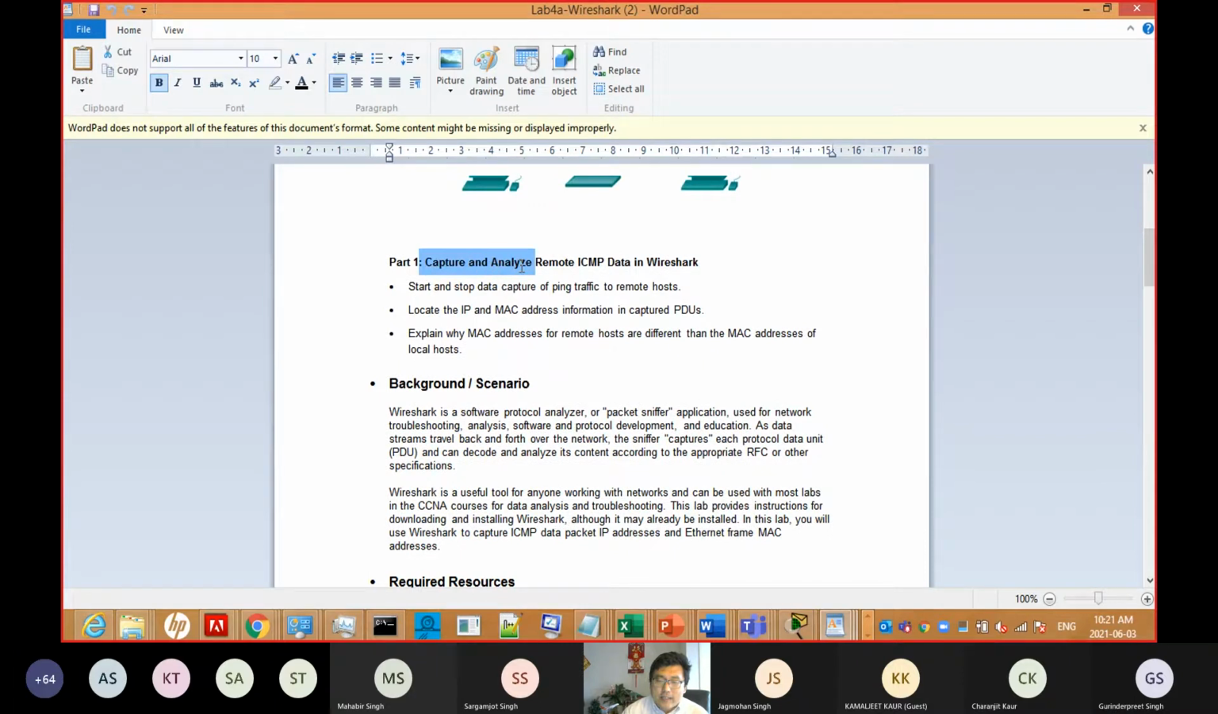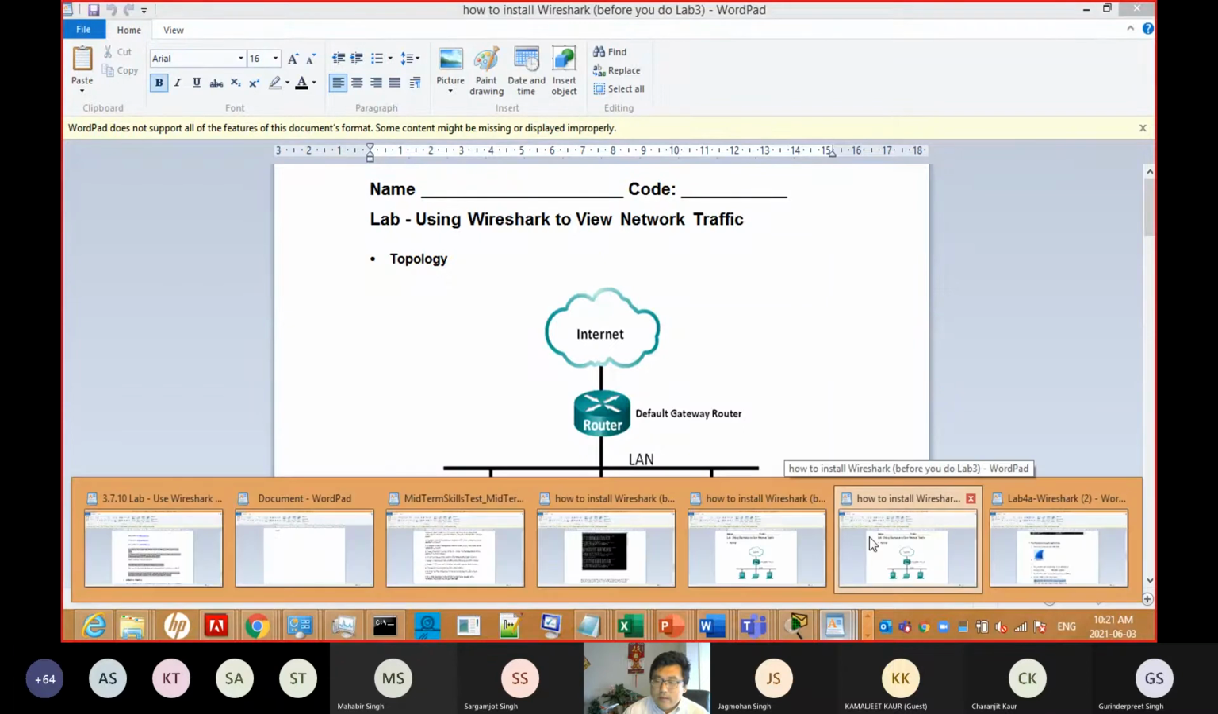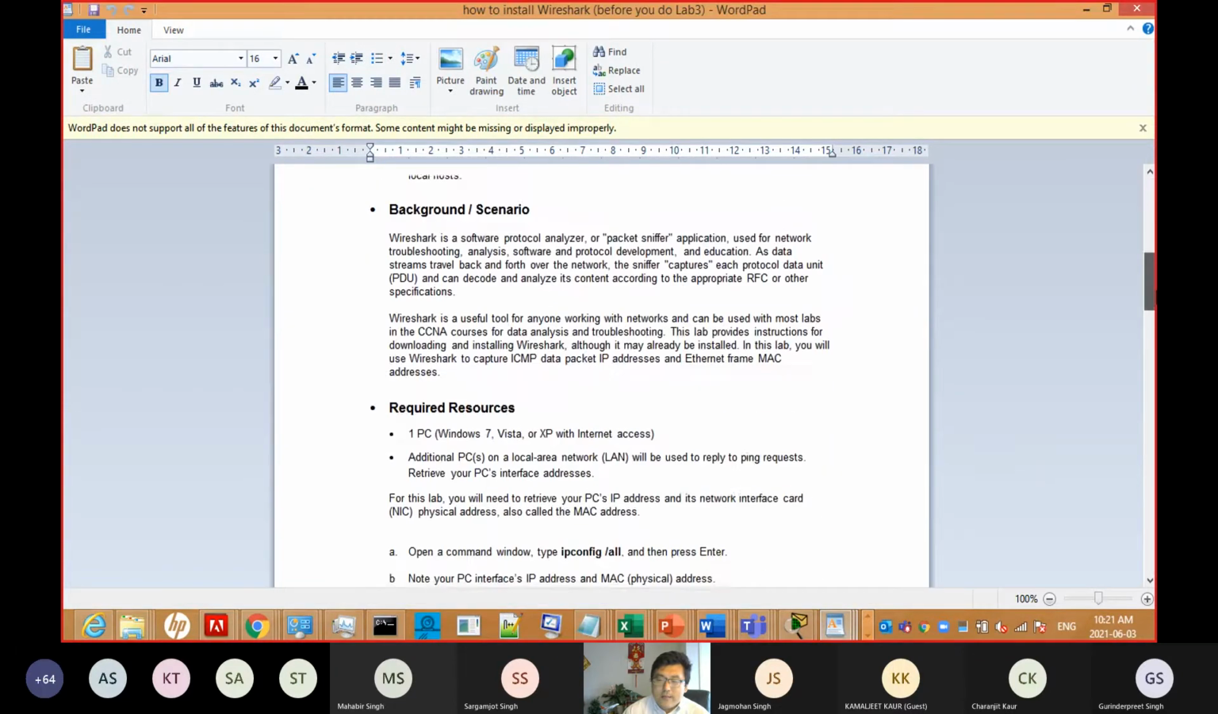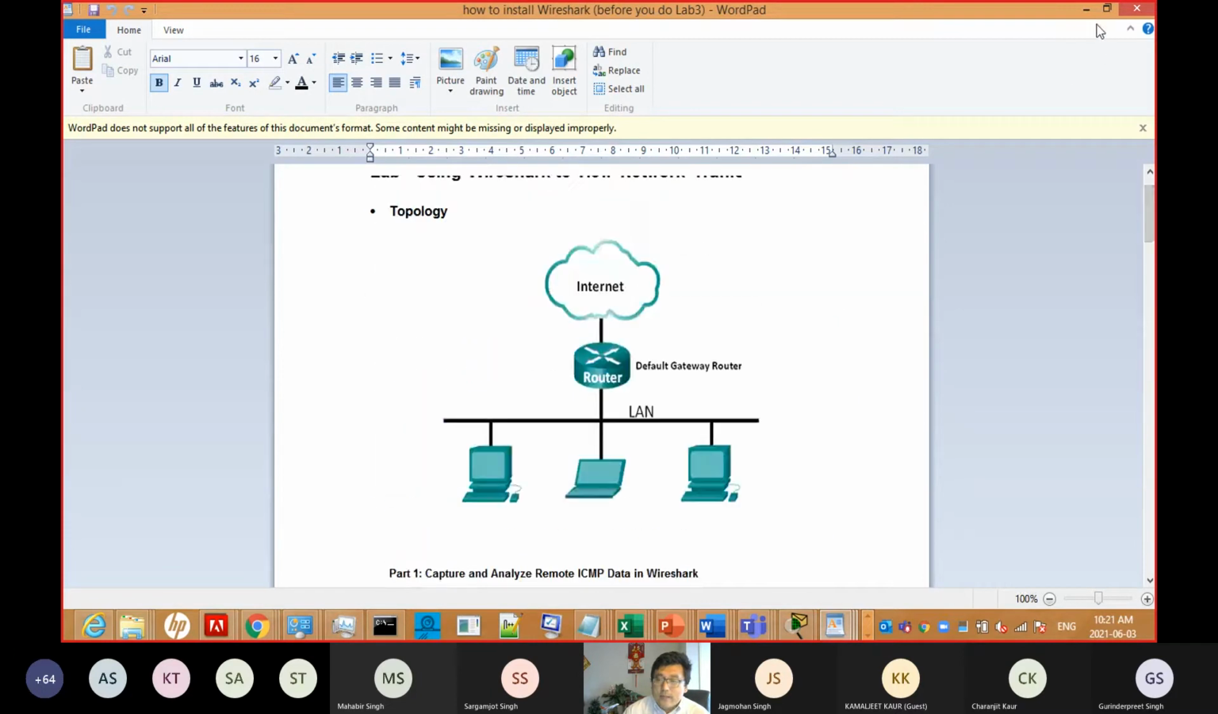Capture and analyze remote ICMP data in Wireshark. ICMP means we only concern about the ping, right? PING. We need to do 2 parts. One is ping the local, one is ping the remote. For the local, we only ping something about, I think, this document. Okay, that's it. That's weird.